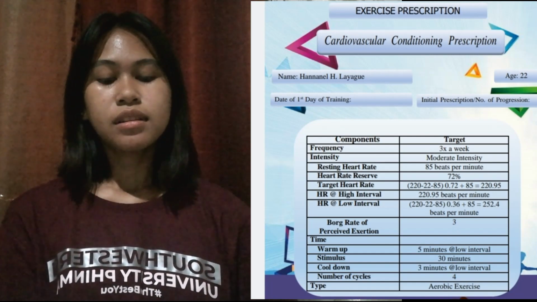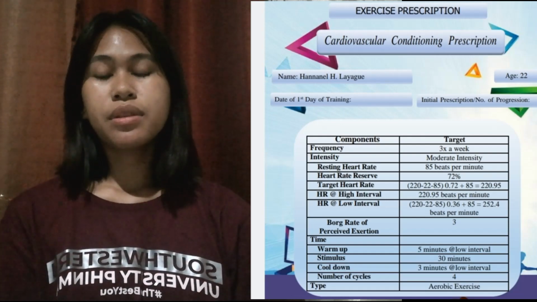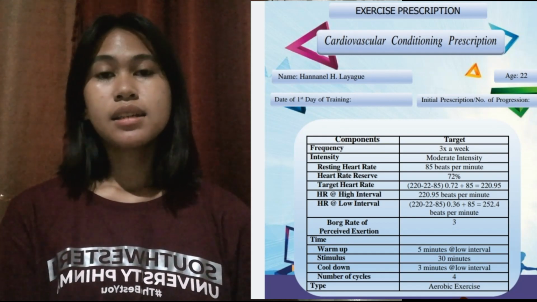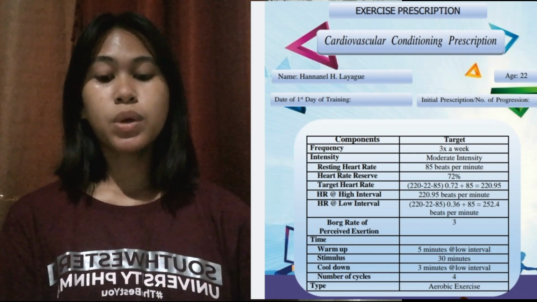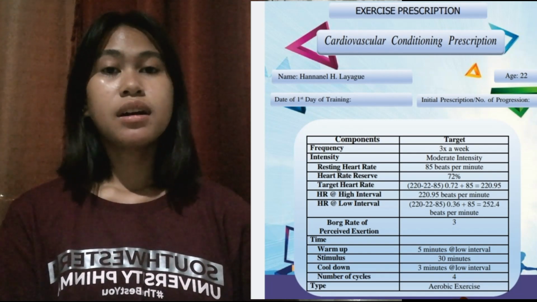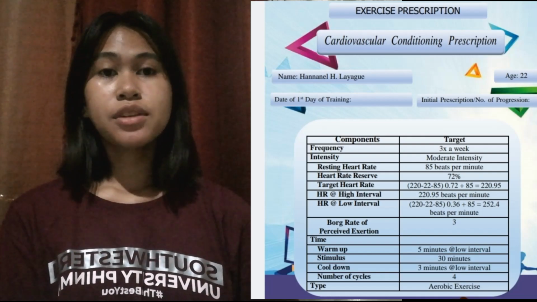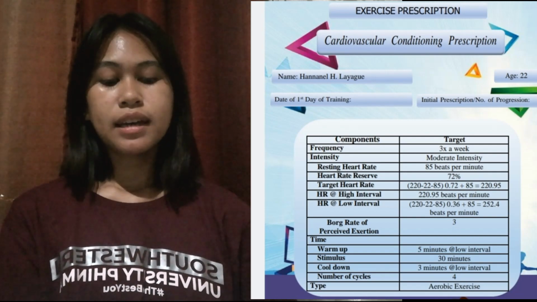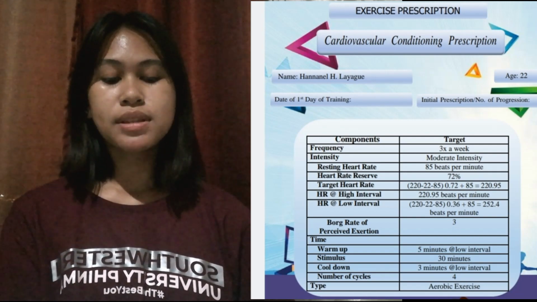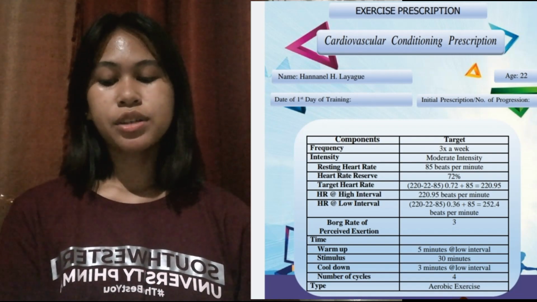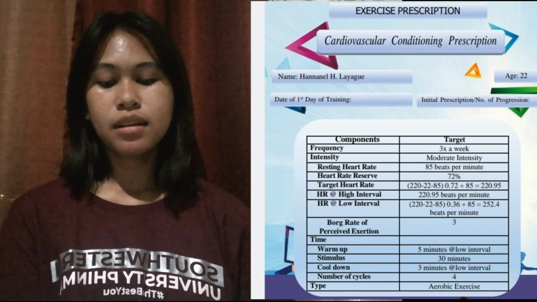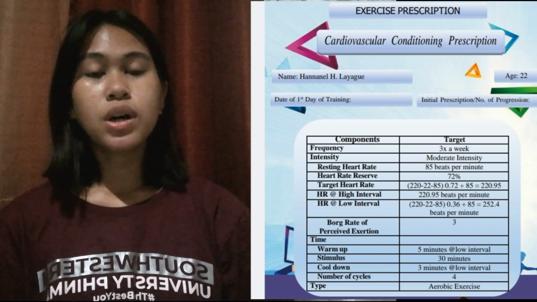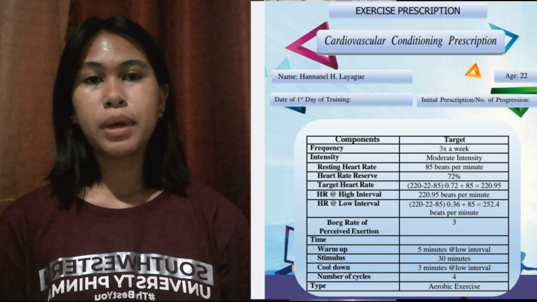And target heart rate, you should follow the format, which is 220, which is the constant, minus the age of my trainee, which is 22, minus the resting heart rate, which is 85 beats per minute, times the heart rate reserve in decimal form, which is 0.72, plus the resting heart rate, which is 85 beats per minute. So my trainee result of the target heart rate is 220.95 beats per minute.